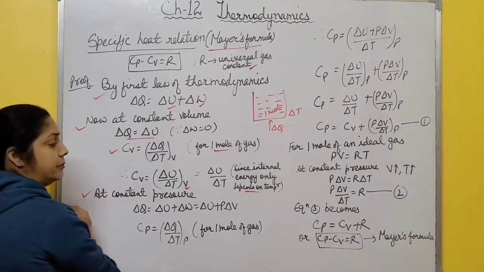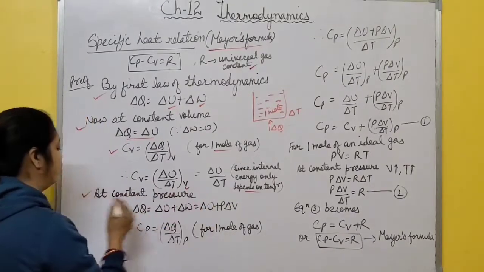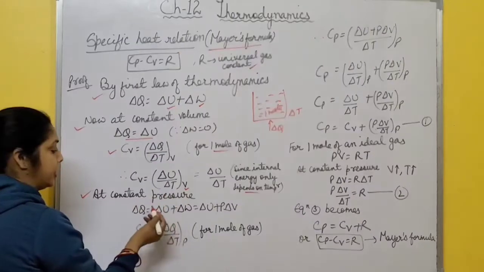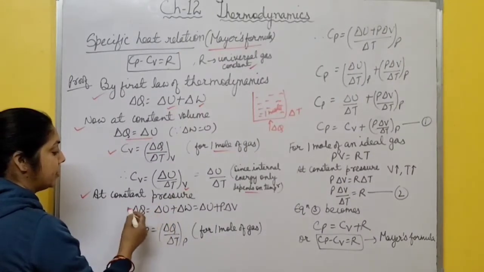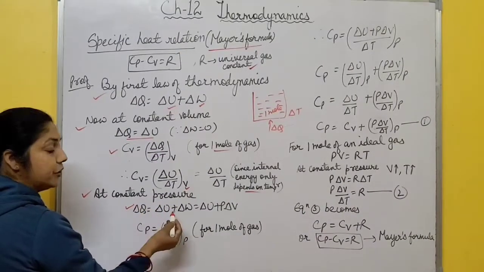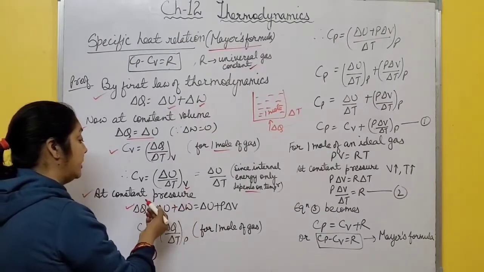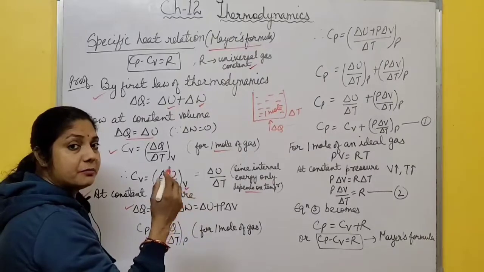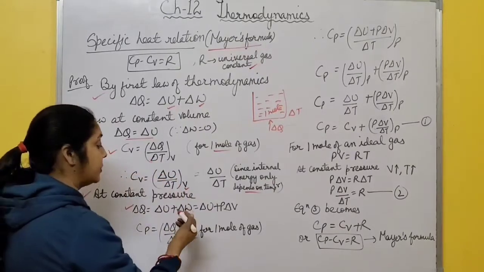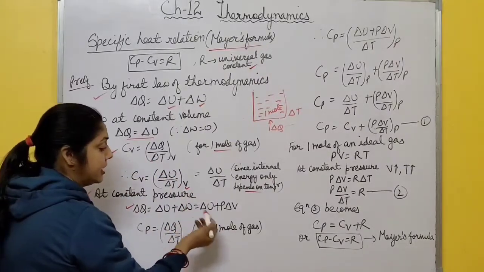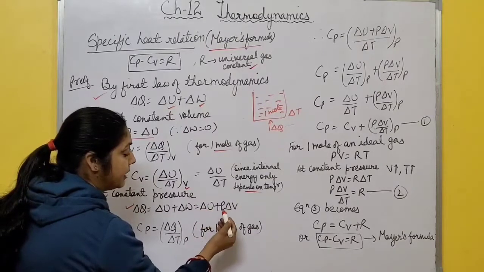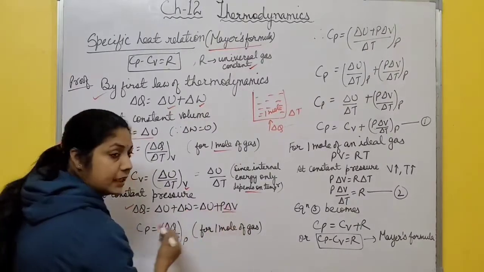Next is constant pressure. At constant pressure, by the first law of thermodynamics, delta Q is equal to delta U plus delta W. Here delta W is not 0, because at constant pressure, volume can expand or contract. So work is done by this expansion or contraction. So delta U plus, you can write delta W as P delta V.